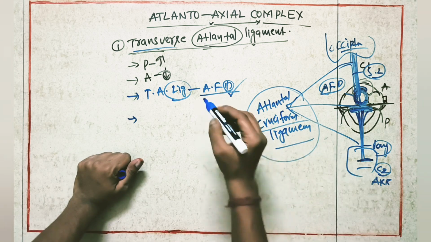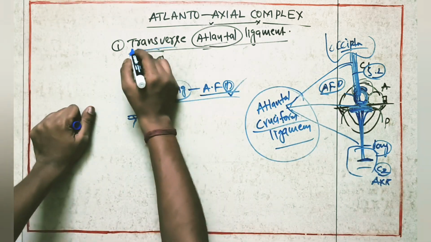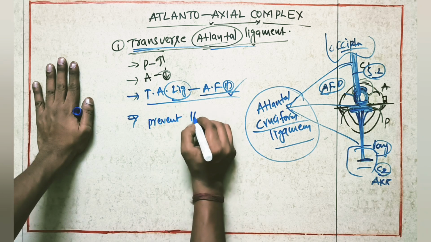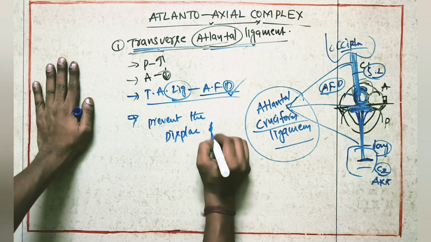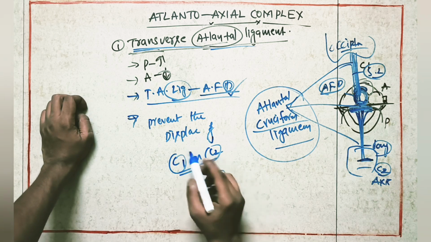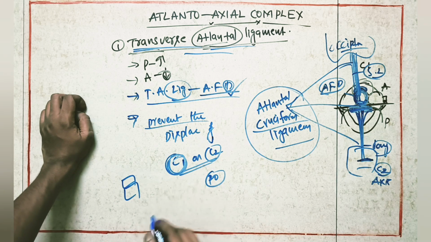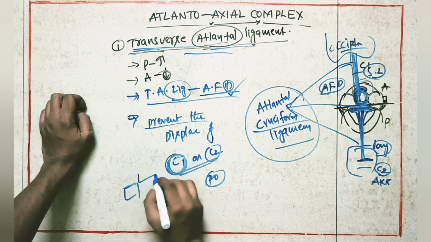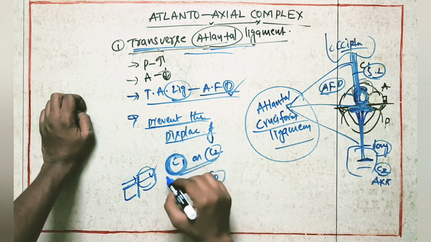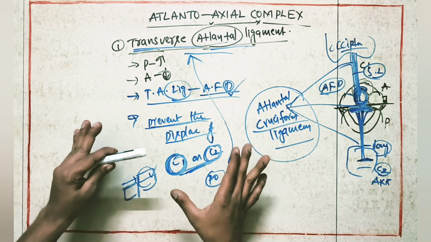Okay, atlantal cruciform ligament. So these are the names for the transverse atlantal ligament. Even though it provides the articular facet for the dens, this is primary. Secondary action of the transverse atlantal ligament is to prevent the displacement of C1 on C2 vertebra. When the patient is doing rotatory movement, the transverse atlantal ligament is going to prevent the dislocation. If one vertebra moves forward, that is nothing but displacement. So the prevention of the displacement of cervical 1 and cervical 2 will be done by the transverse atlantal ligament.